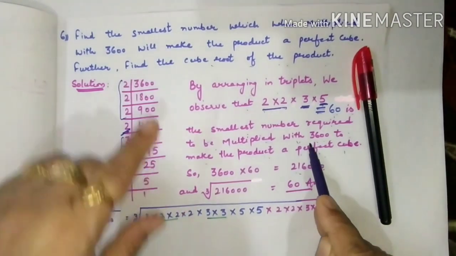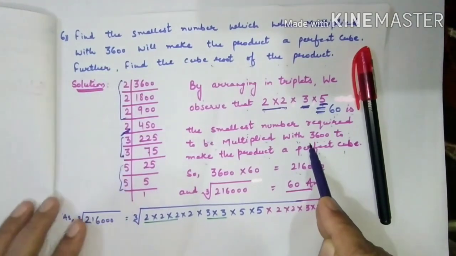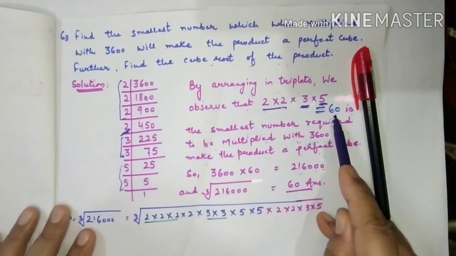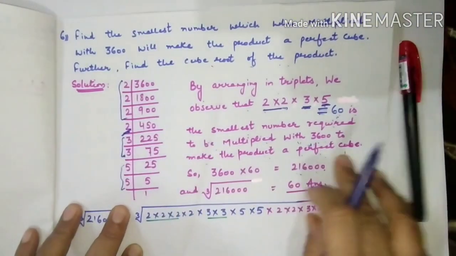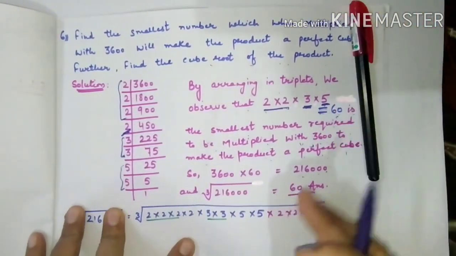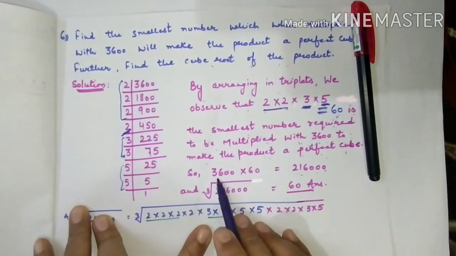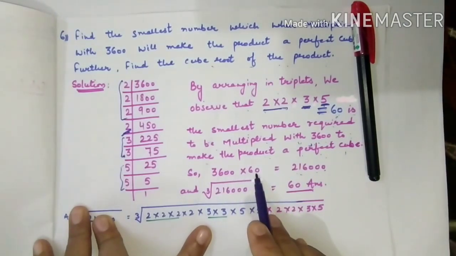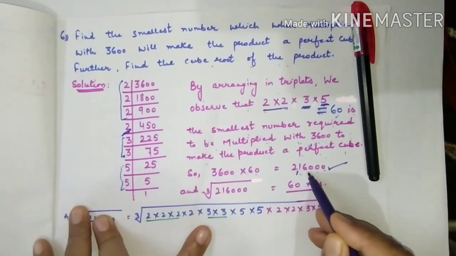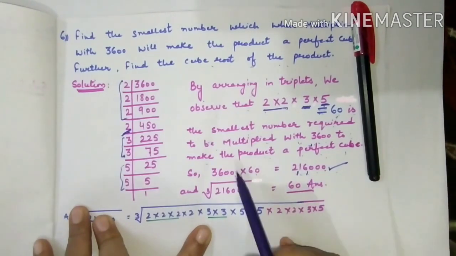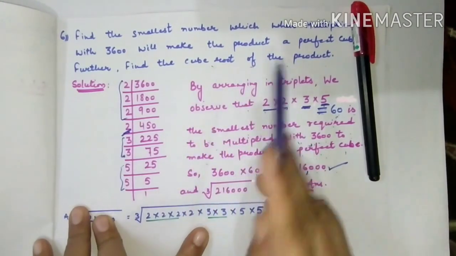Got it? Means this given number 3600 must be multiplied by 60 and then the product will be a perfect cube. 3600 multiplied by 60 will be 2,16,000. Now find the cube root of the product.